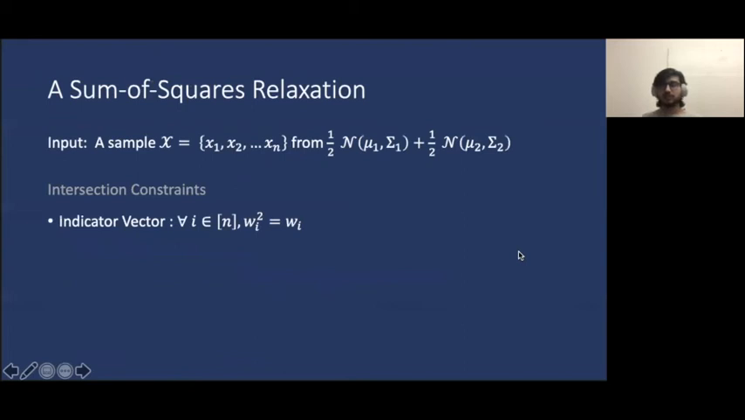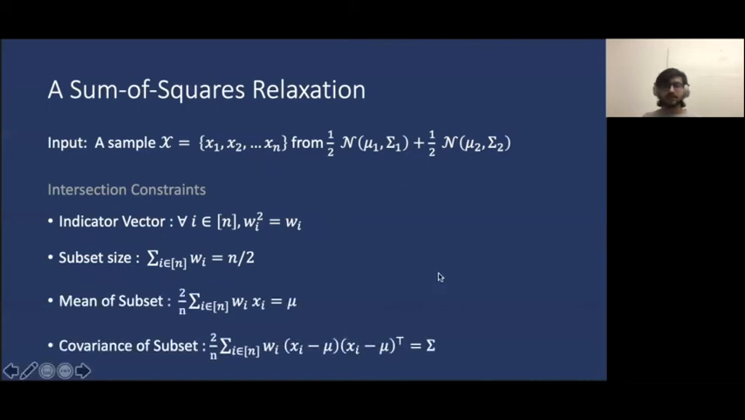Here, our approach will be to appeal to the Sum-of-Squares relaxation of our problem. We start by enforcing constraints that select a subset of n over 2 points. This is relatively straightforward. We create n indicator variables, wi, where the first inequality forces them to be binary. The second equality forces n over 2 of these wi's to be 1.